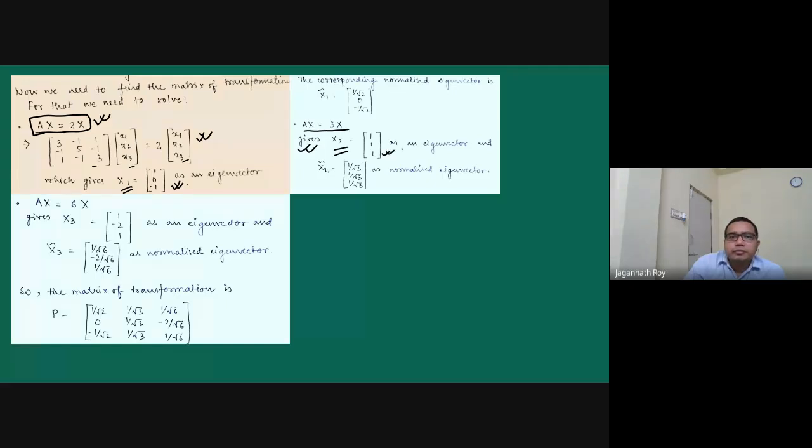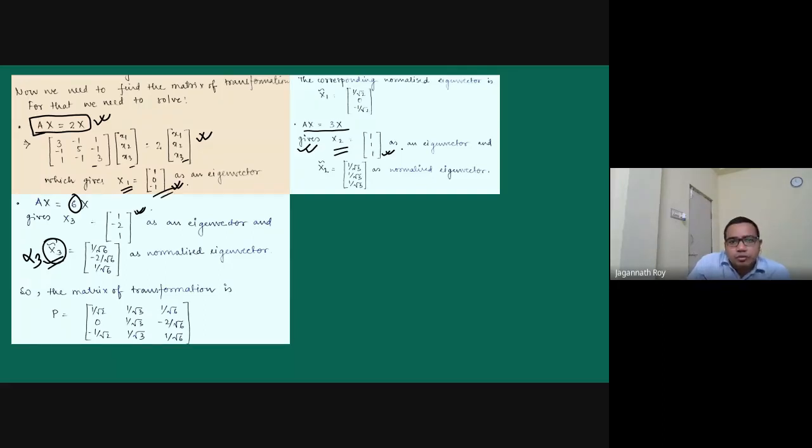For 3, the eigenvector will be this one, 1, 1, 1. And after that, x3 will be corresponding to lambda equals 6. So x3 we have got this one. This is alpha 3.